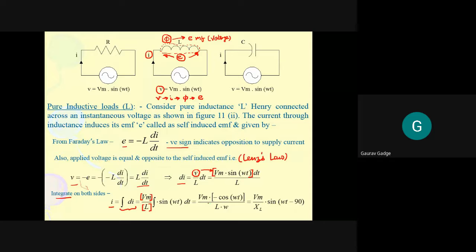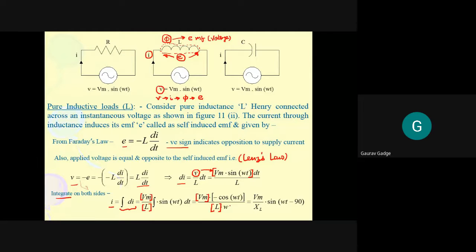When you integrate with respect to t, again you get Vm upon L. These two parameters are constants, so Vm upon L stays as it is in the equation. Then integration of sine omega t is minus cos omega t. It is written here: minus cos omega t.